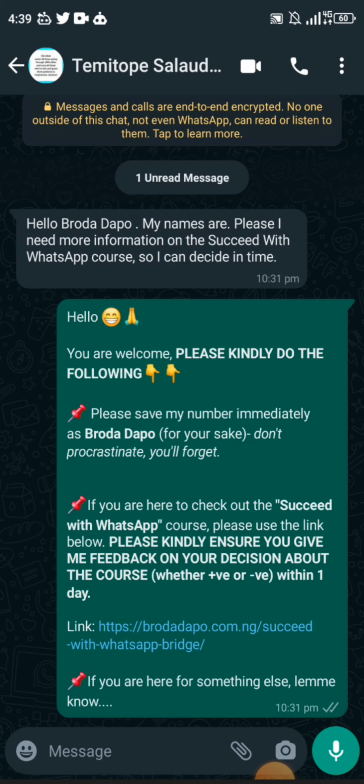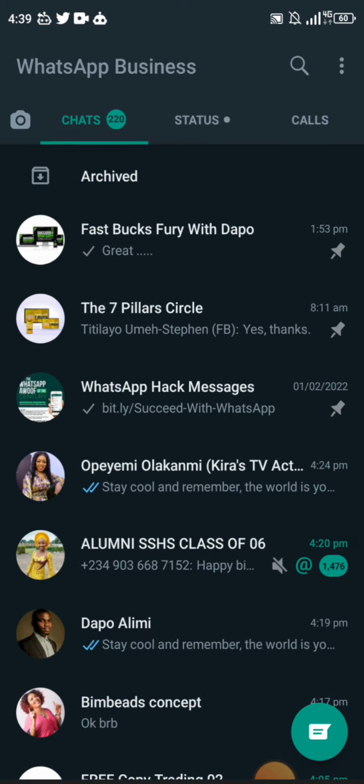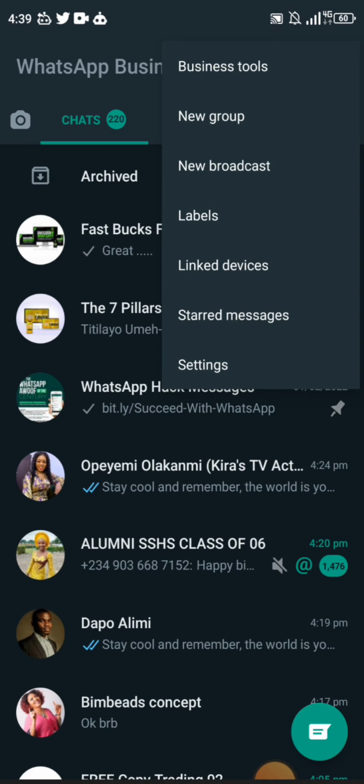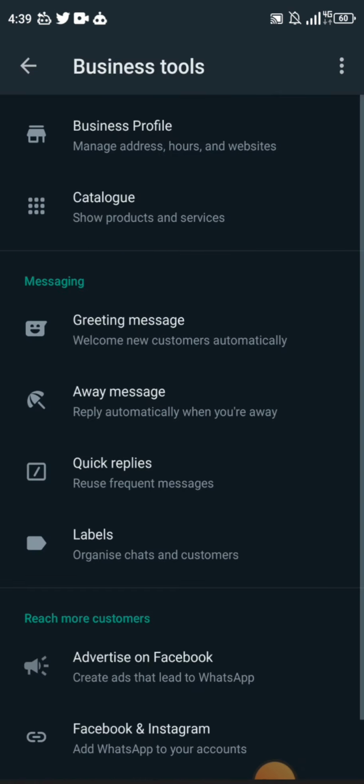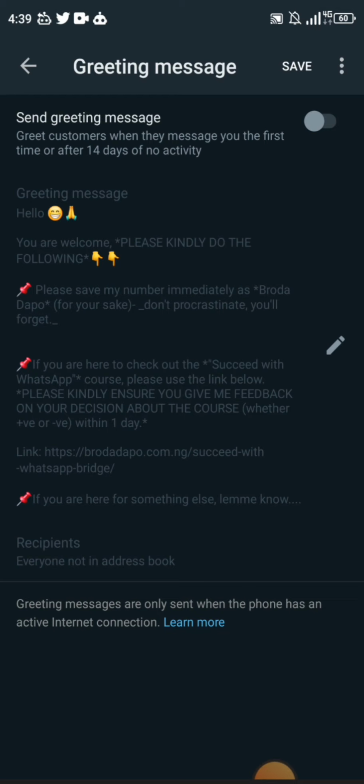This is where you can find the greeting message settings. You come to this part of your phone, you go to business tools and then greeting message. You can click on it and type in what you want. But because my autoresponder is working, I don't want a clash, so it's switched off. When you want to start using the WhatsApp autoresponder, make sure that your greeting message feature is switched off. This is very, very important.